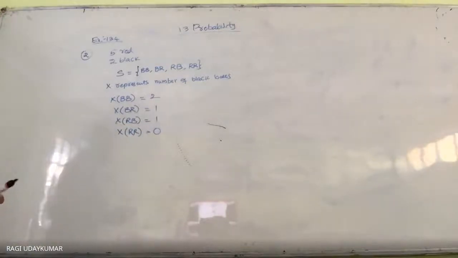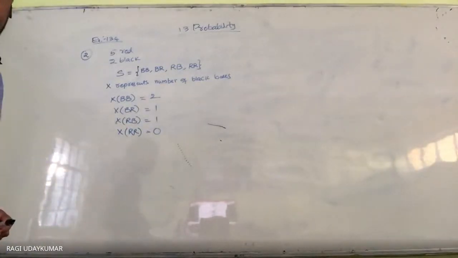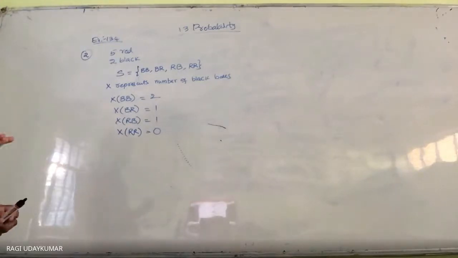Here it is not asking what their probabilities are. In coming problems we are going to learn how to find out their probabilities. Here it is just asking what the possible values are.